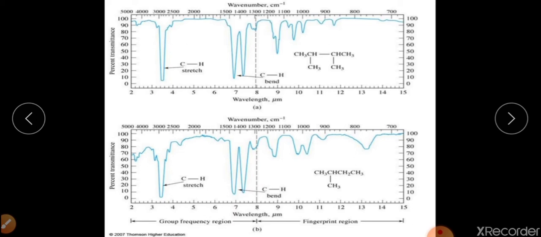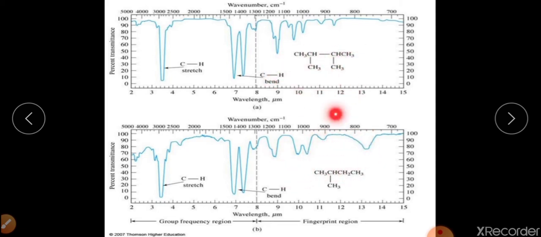And now if we come to this particular area, this is the functional group region. Because both are alkanes, both will have a similar type of spectrum. But this region, as you know, is the fingerprint region. The spectrum obtained in this region will tell you exactly about the compound.